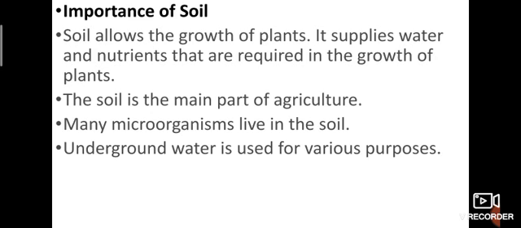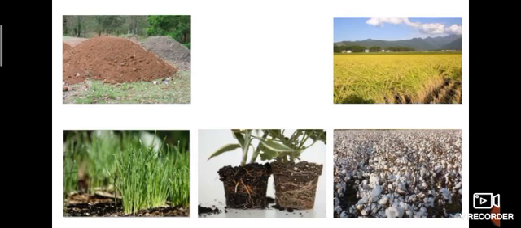Underground water is used for various purposes. This is underground water. How is it useful to us? Yes, firstly, it is one of the sources of water, so we get bore wells. That is our underground water, and it is used for various purposes. So these things are the importance of soil. These are different types of soils, with different uses for agricultural land and plant growth.